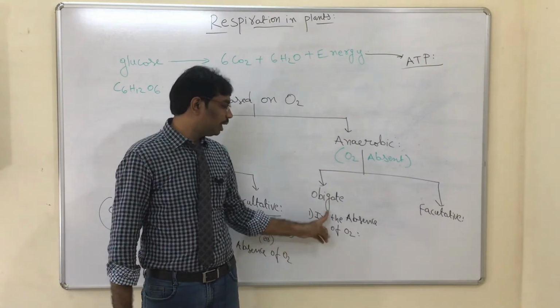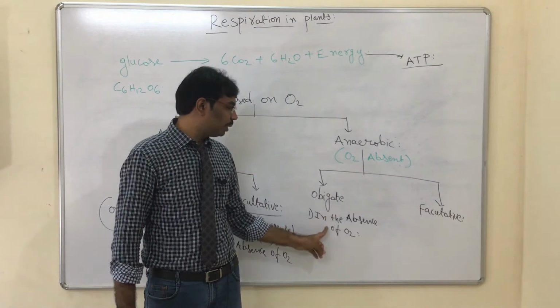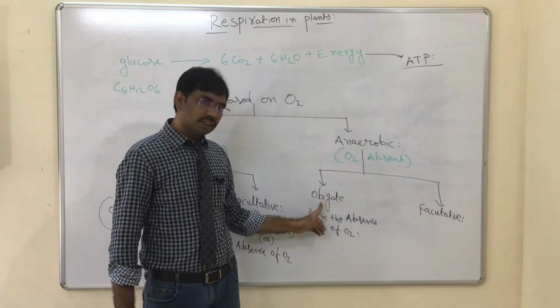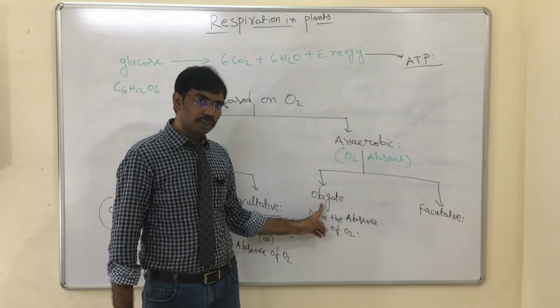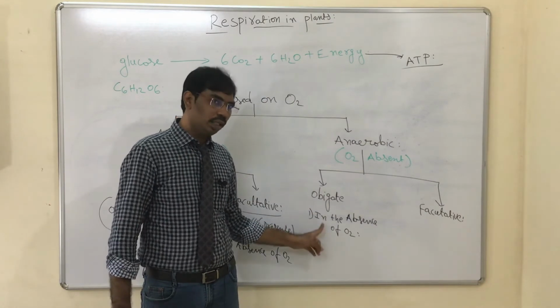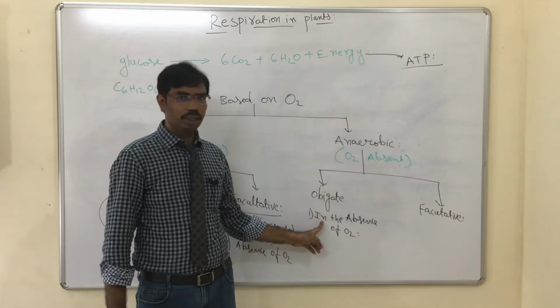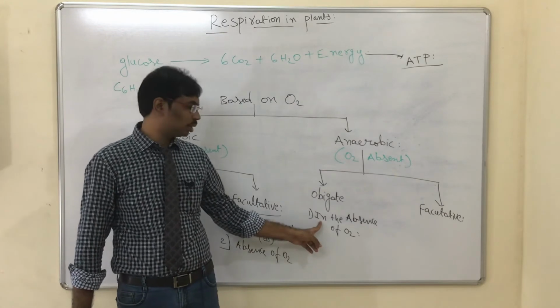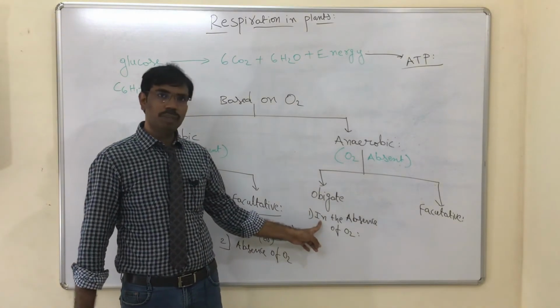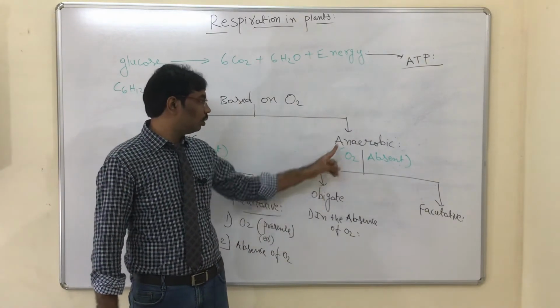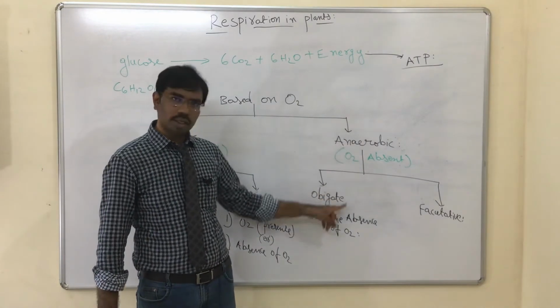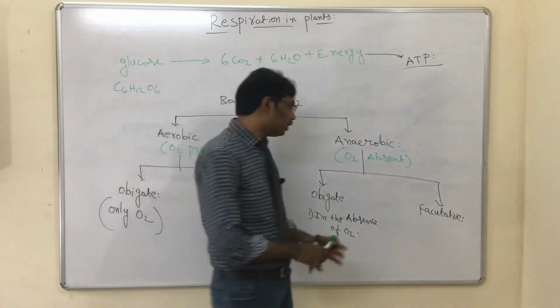That kind of microorganism is called an anaerobic microorganism. Obligate means compulsory. It can respire in the anaerobic condition only. It cannot survive in the aerobic condition. It cannot respire in the aerobic condition. So this is called obligate anaerobic respiration. And another variety is